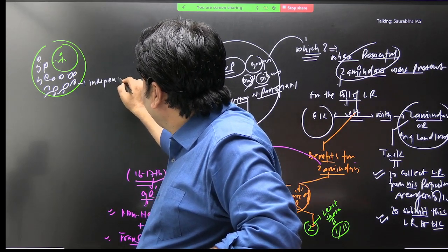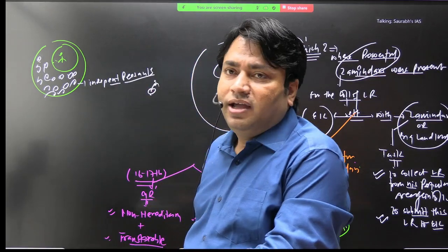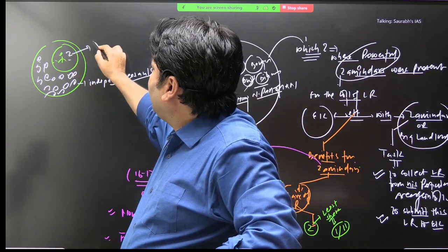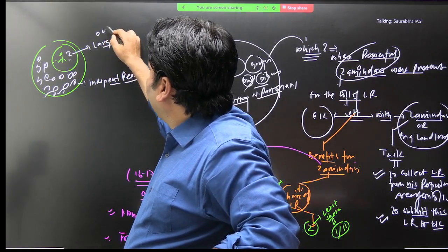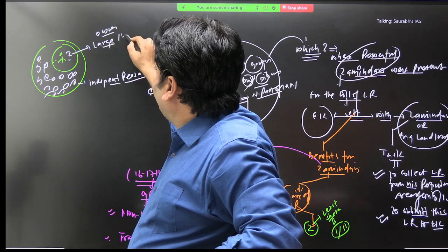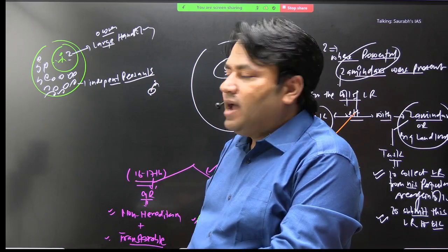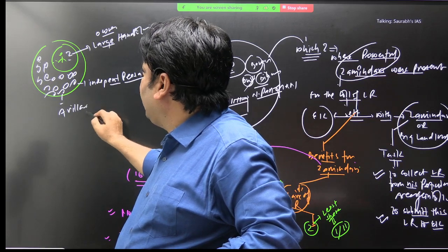All peasants were having or possessing some amount of land. They are the independent peasants. And what about this zamindar? Zamindar was having ownership over large land holdings, and he is zamindar of this particular village. The name of this village is A.